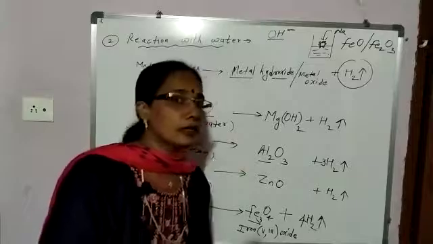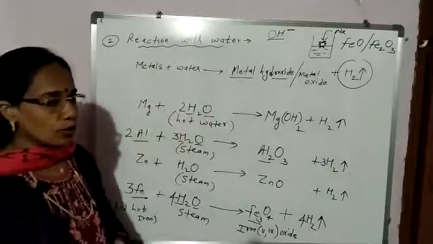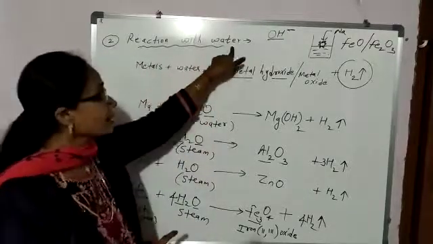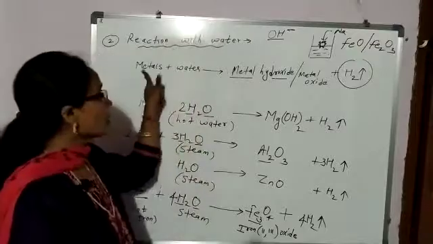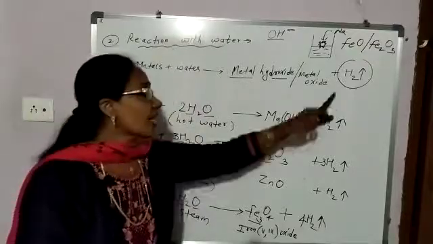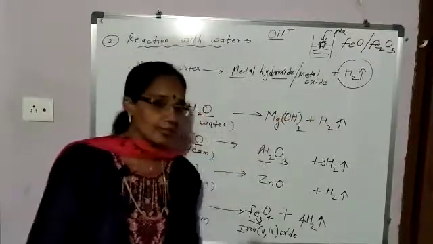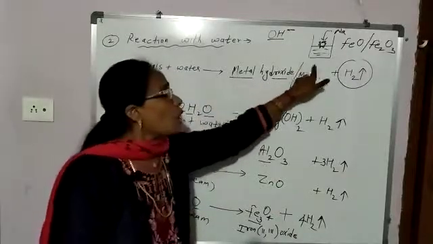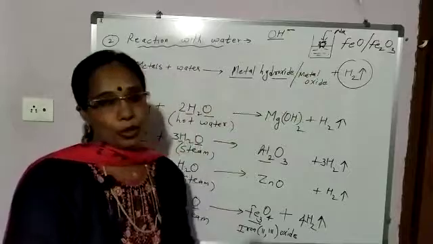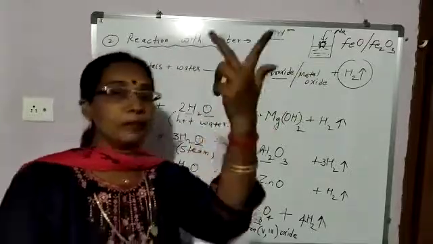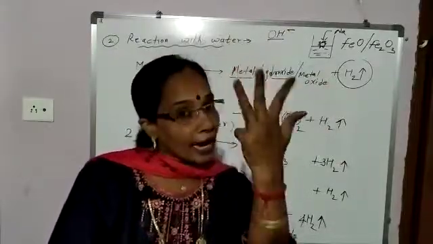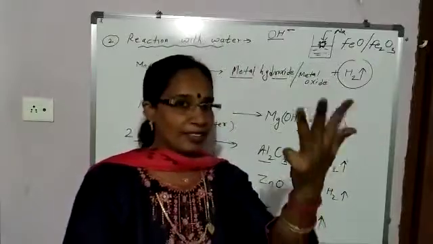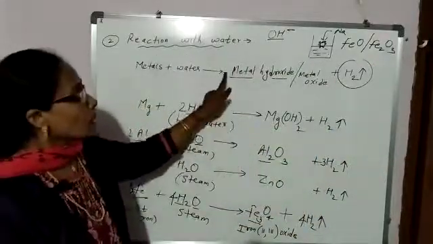And the second chemical property which we discussed today is reaction of metal with water. So when metals react with water, which gas is evolved? Hydrogen gas. Along with it, what is formed? Metal hydroxide or metal oxide. So potassium, sodium, calcium and magnesium, when they react with water, what is obtained?